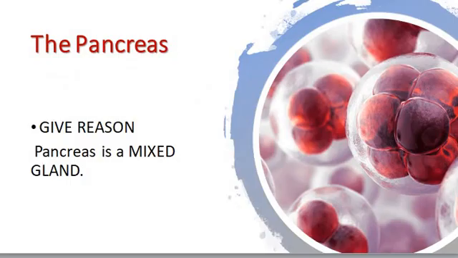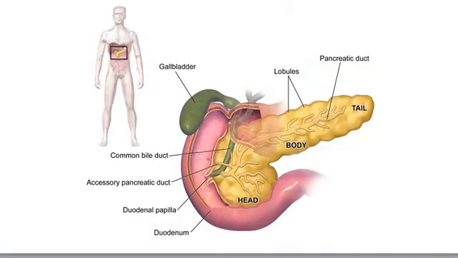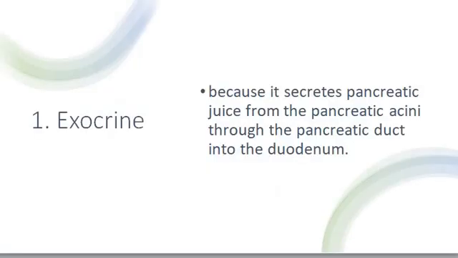Here is the fifth gland, which is called the pancreas gland, and we said this pancreas is a mixed gland. Why is it mixed? Because it acts as an exocrine gland and an endocrine gland. Why does it act as an exocrine gland? Because it secretes what? Pancreatic juice. You remember the pancreatic juice?